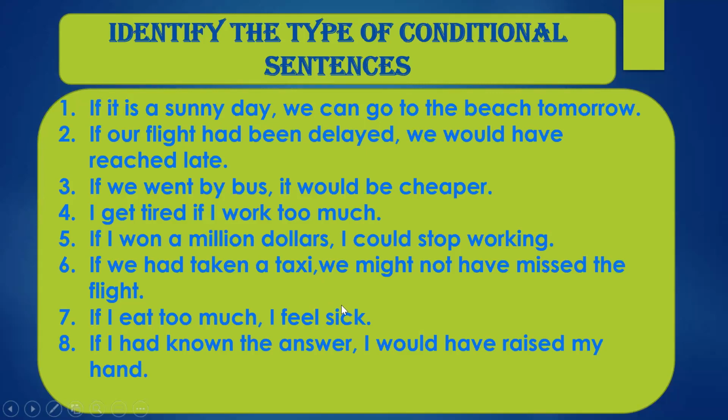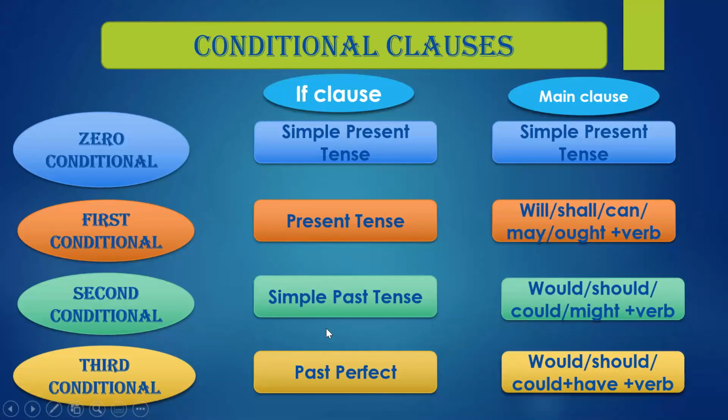So all of you, I hope, have understood the conditional clauses. It's very easy. If you remember the table I just showed you, this table you just have to know, and the conditions you have to know. Then it will be very clear to you. You just have to see what tense is in the if clause and what is the structure of the main clause. You just have to remember the table, and then you will be able to solve the exercises.